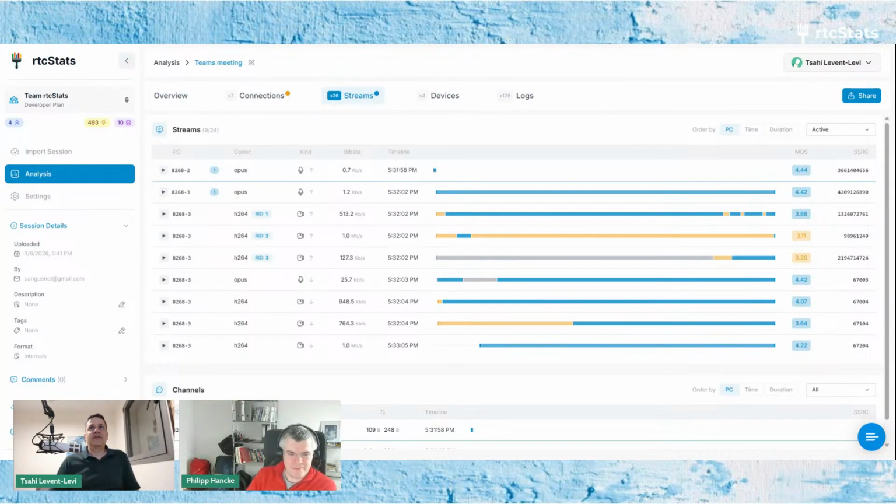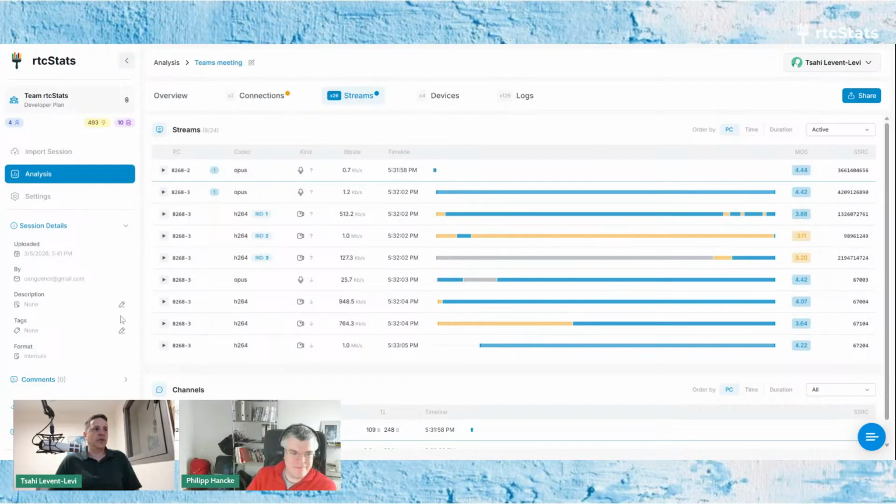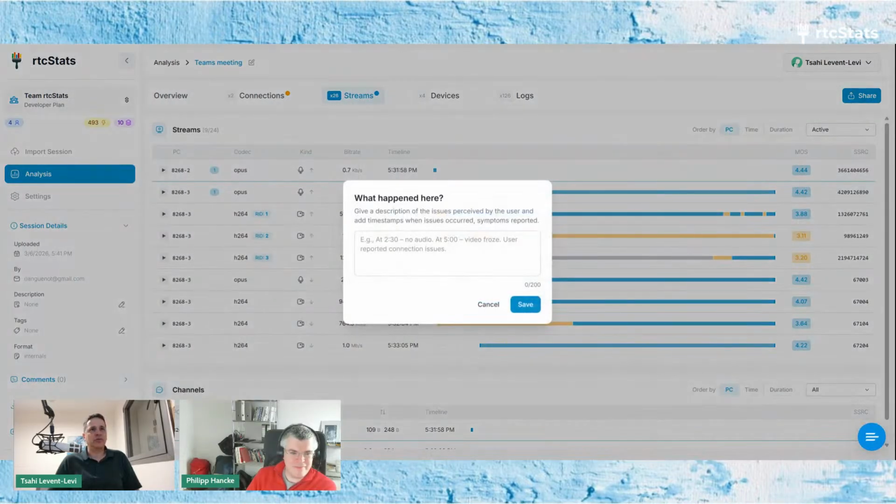Other tidbits in this release are the ability to add tags. We have tags of our own that you can add to files, and then also custom tags that you can add. And if you go to the list of files that you have, you can filter based on those tags, making it easier to use. There's also a place to put a description for the file if you want to, and explain things that happened there.